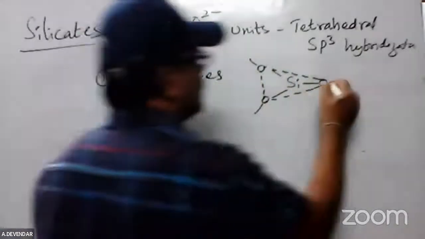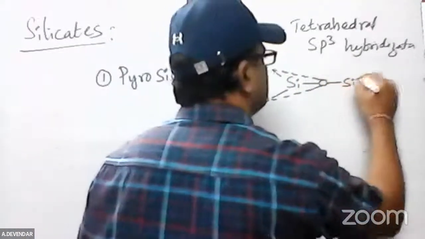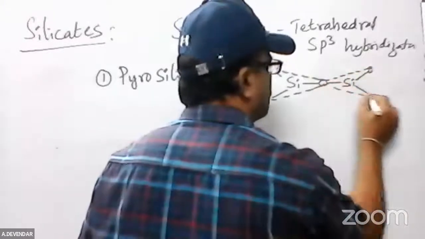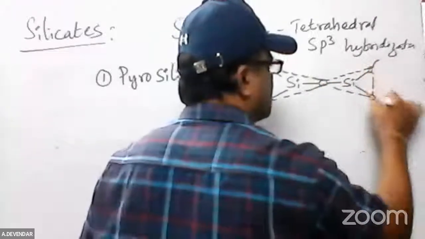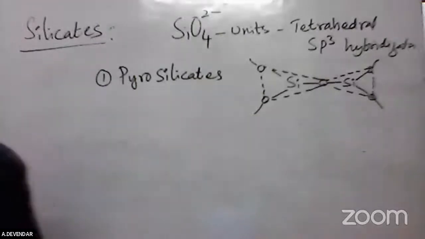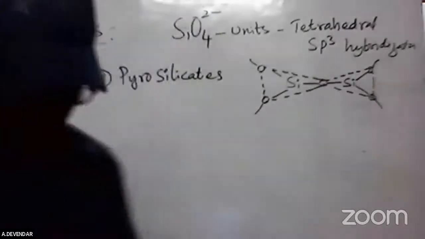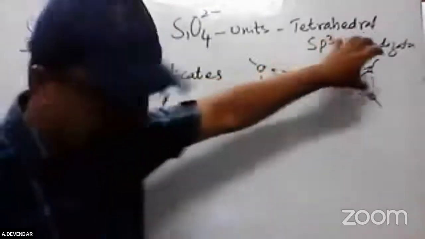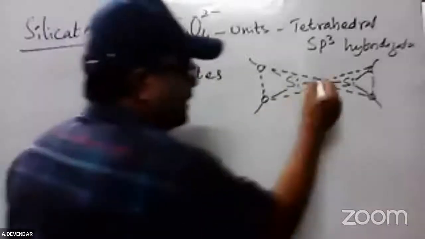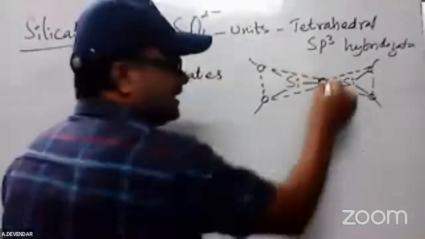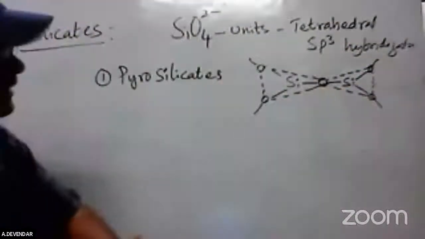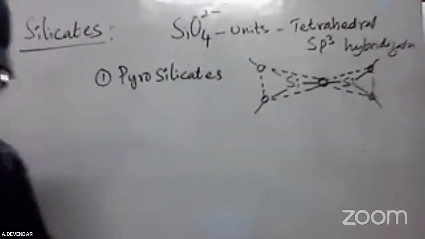This is called pyrosilicates. These pyrosilicates mean two tetrahedral units: this is one tetrahedral unit, and this is another tetrahedral unit, joined together with one oxygen. This oxygen is most important here. This is bonded with this particular one. It is again a chain linkage, but this is called pyrosilicates.